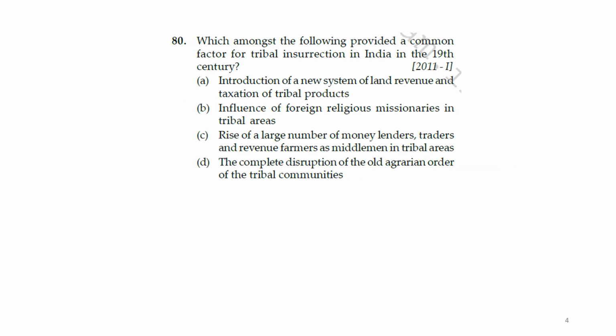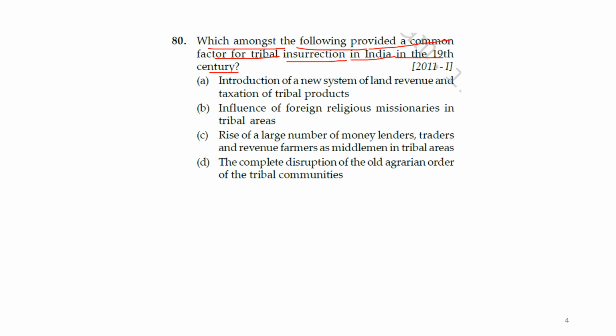Next question: which amongst the following provided a common factor for tribal insurrections in India in the 19th century?